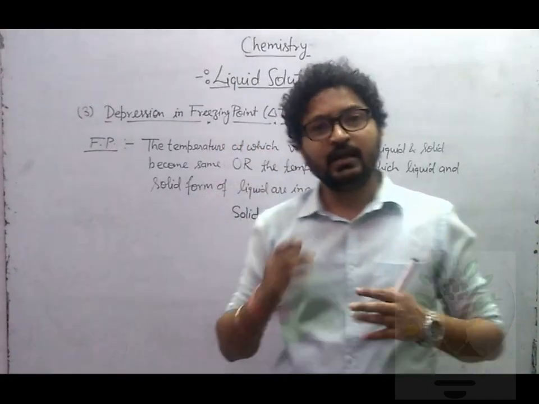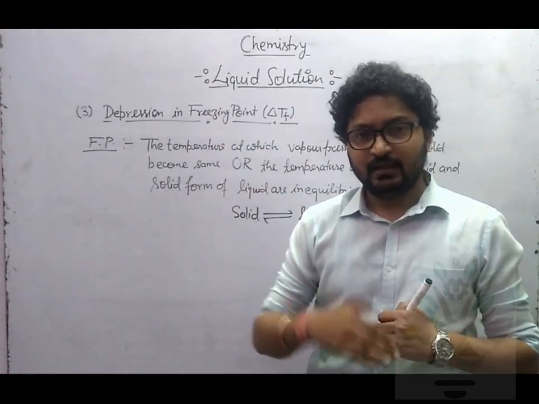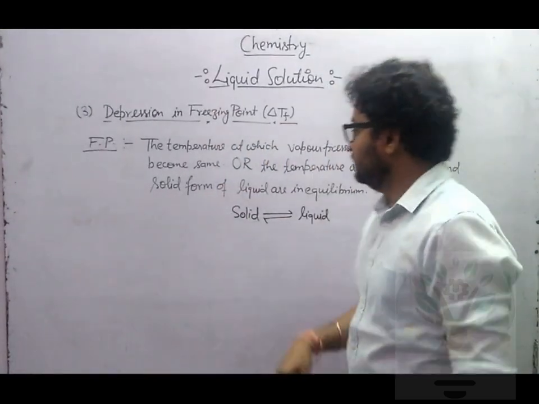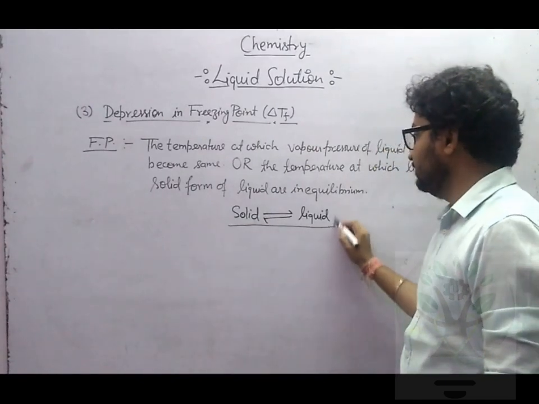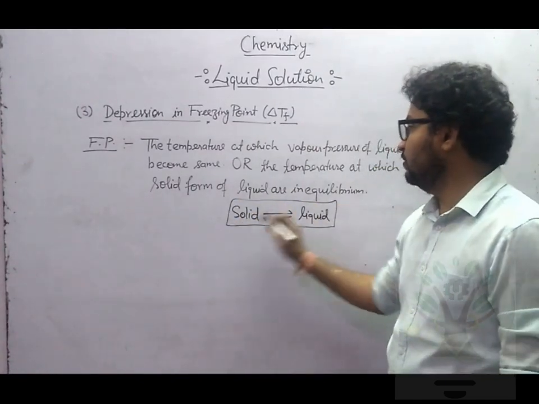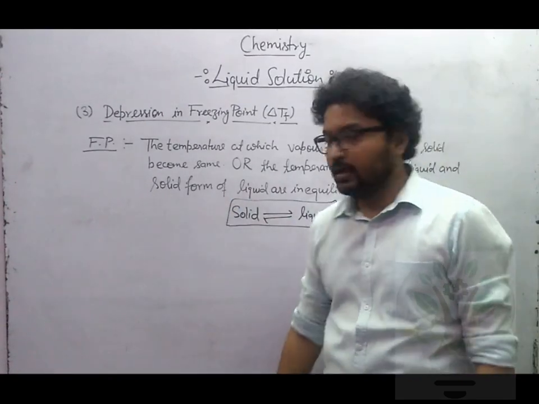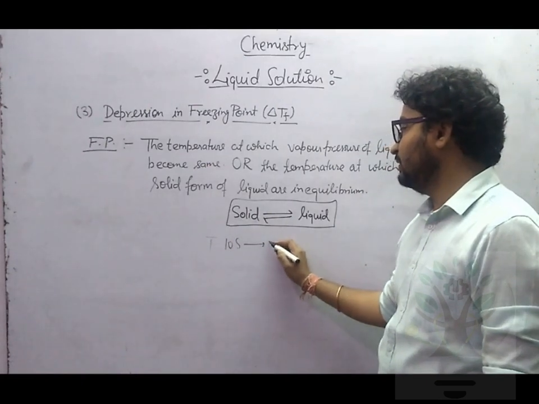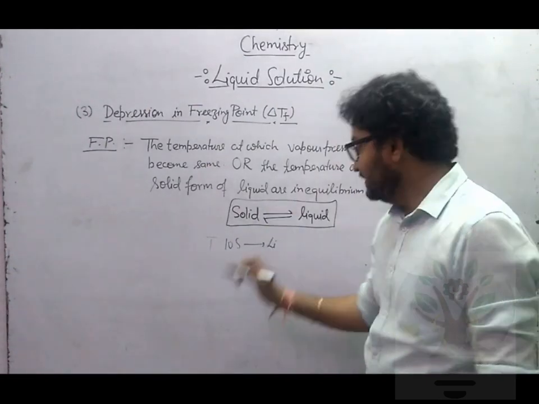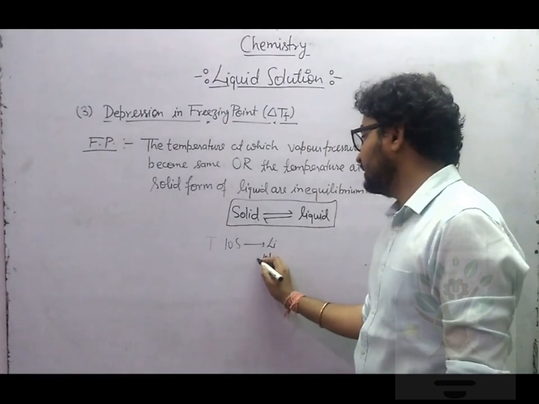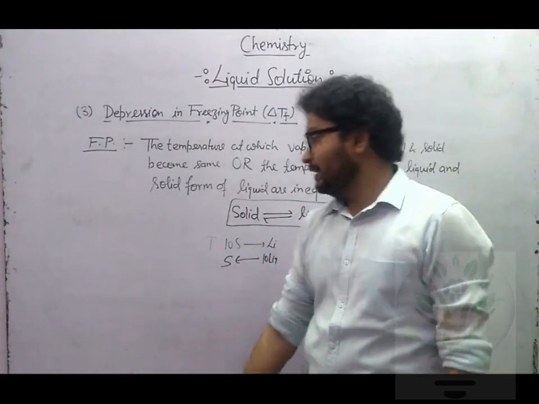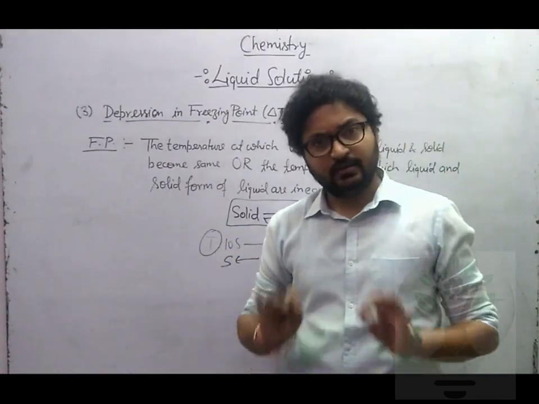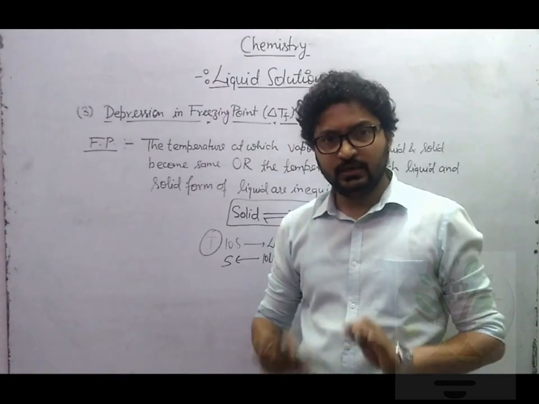That temperature, what name do we give it? Freezing point. Clear? When solid and liquid are in equilibrium, that temperature we call the freezing point. Now see, you have to achieve this equilibrium, with solid converting into liquid and liquid converting into solid. Suppose at temperature T, 10 molecules of solid are converting into liquid, and at the very same temperature 10 molecules of liquid are converting into solid. So we say there is no net change occurring, so T will be called the freezing point. Meaning of freezing point is clear to us? Good.